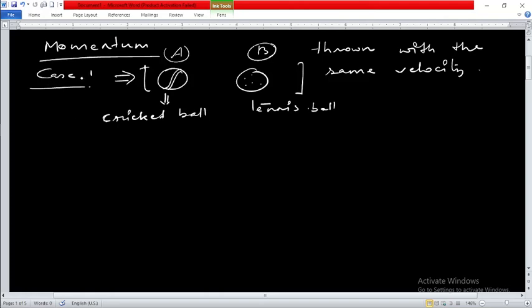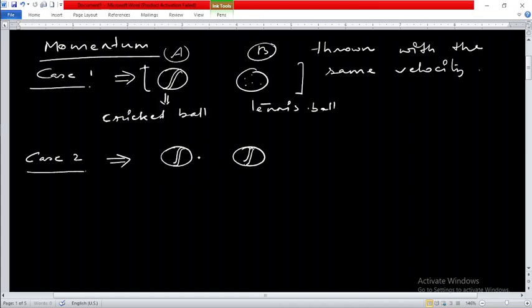Rather than writing case 1, I should write first question, or just consider it as case 1, no problem. Then let me move to case 2. In this case we are going to have again two balls. Now in this case we are going to take both the balls as cricket balls, with the condition that they are of the same masses.